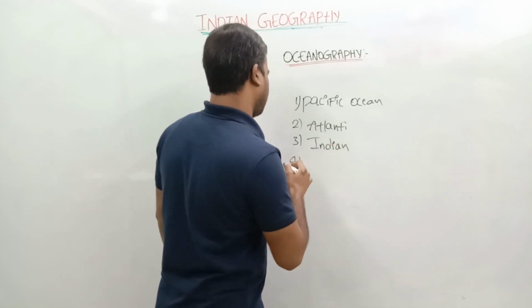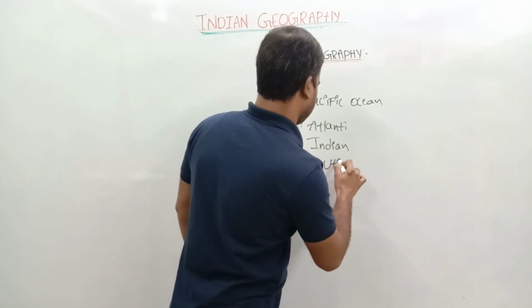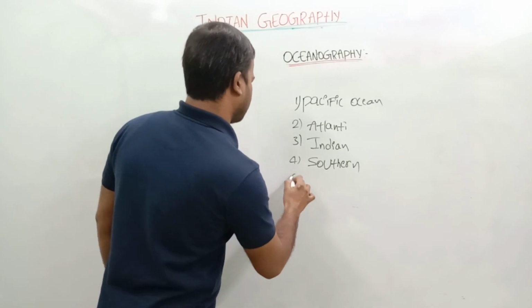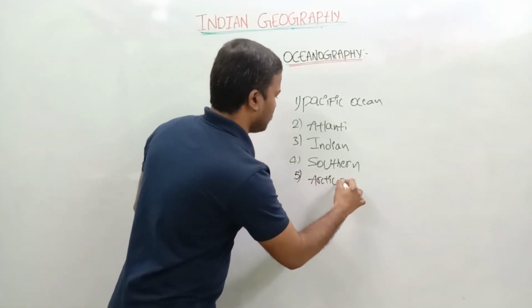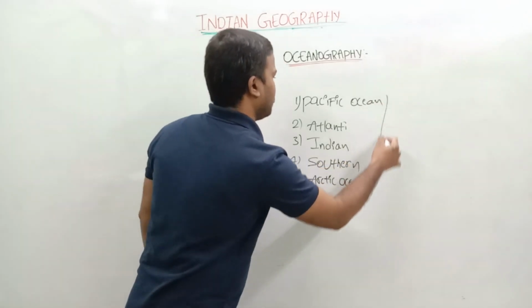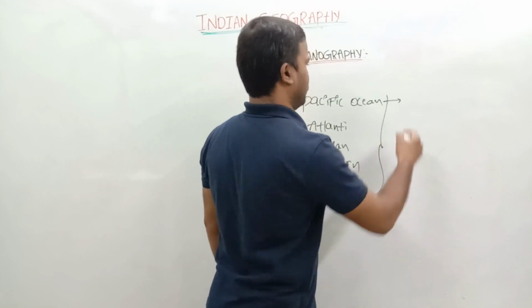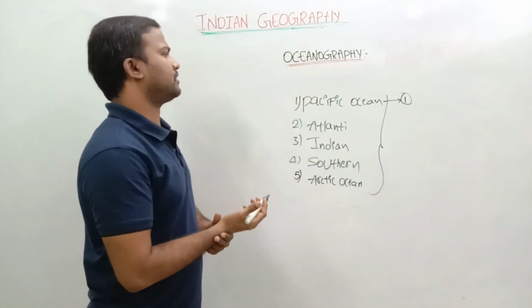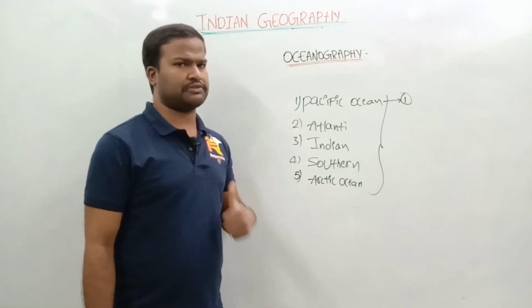And the fourth is the Southern Ocean, and the fifth is the Arctic Ocean. These are the 5 oceans in the world. Which is the deepest ocean in the world? The Pacific Ocean. This is very important from the examination point of view.